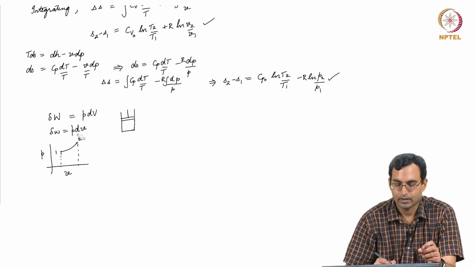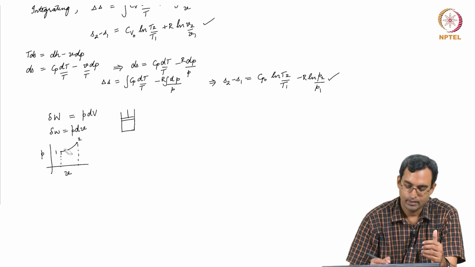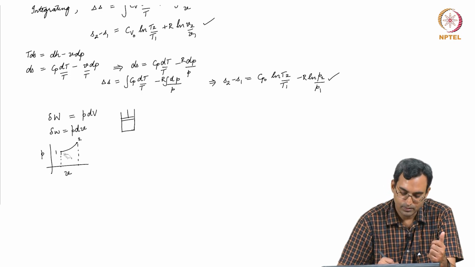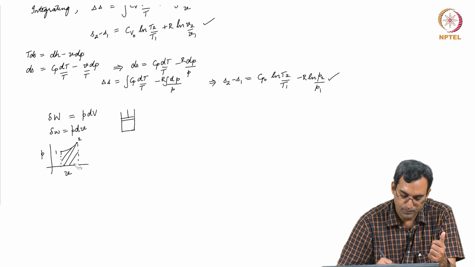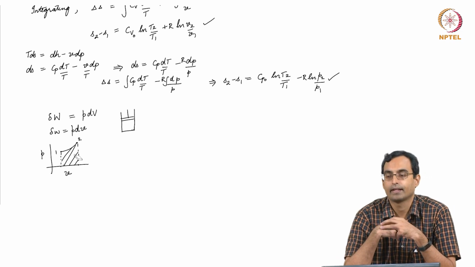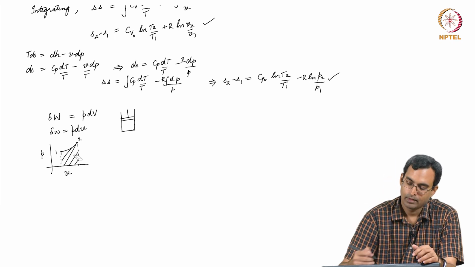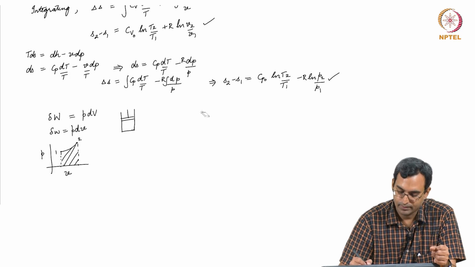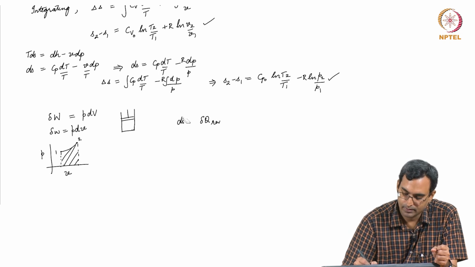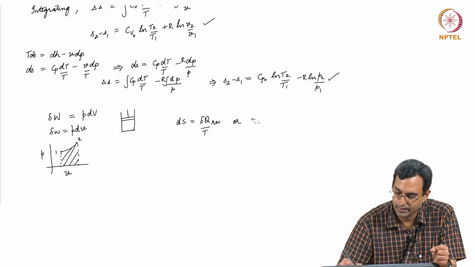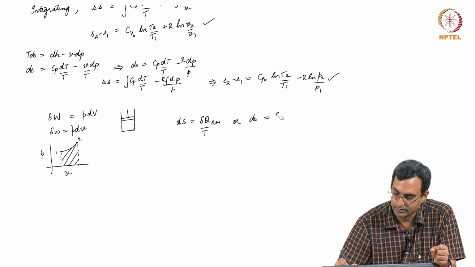So, we have been looking at quasi-static equilibrium processes and so on, which are essentially frictionless processes, which are essentially reversible processes. And in those processes, for finding out the amount of work done, we can plot the curve and look at the area under it on the v axis, and then find out the amount of work done. Now, in the context of the second law and Clausius inequality, for a reversible process, we said dS is del q by T, or d small s is essentially del small q divided by T.